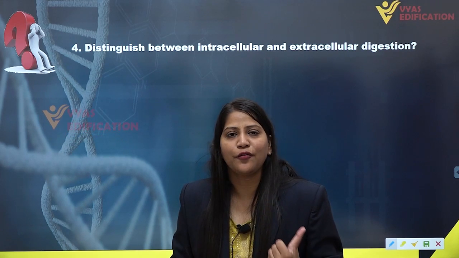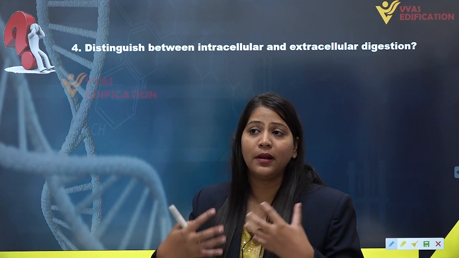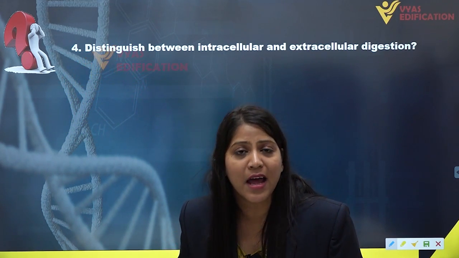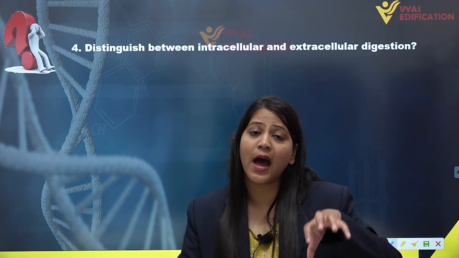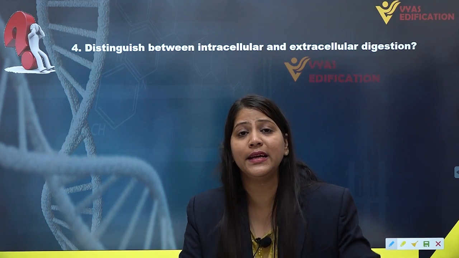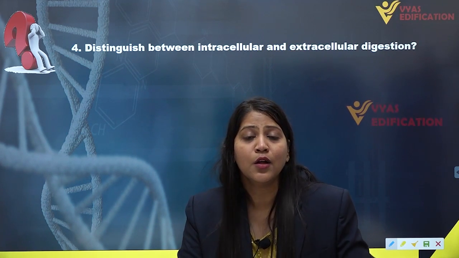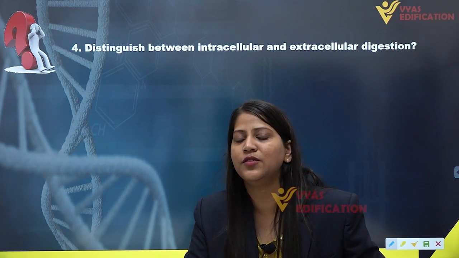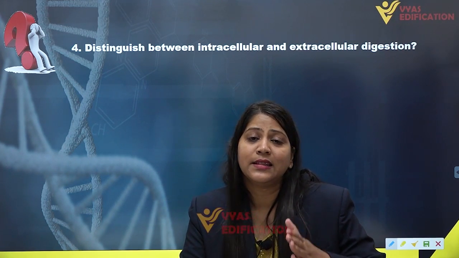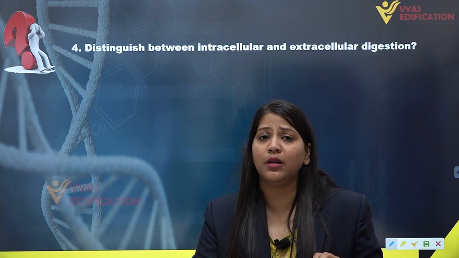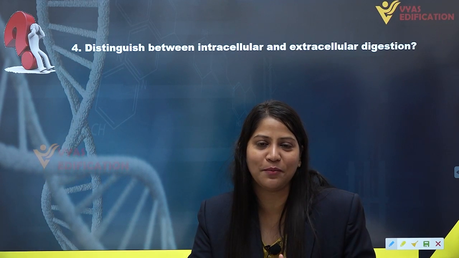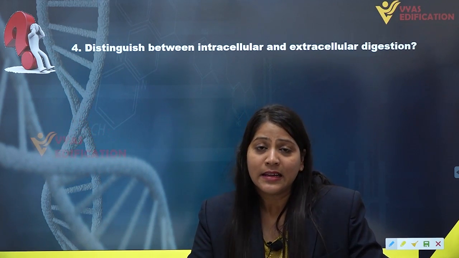And in case of extracellular digestion, we have advanced animals, those phyla included in the animal kingdom which have a complete alimentary canal. So if the body plan of any animal is tube within tube, then they are having extracellular digestion. Even if an animal is having a blind sac body plan, then of course the digestion is said to be extracellular digestion.